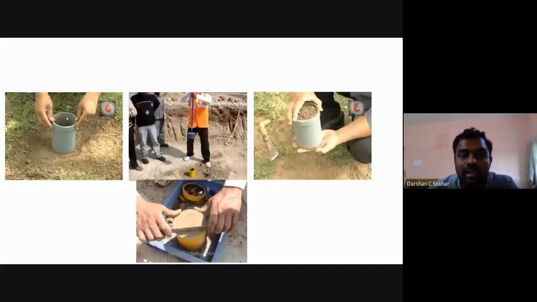Once you have done this, above this you place the dolly. Then using the rammer, you start hitting the core. What is the number of blows that you have to hit? There is no fixed number of blows. You can directly hit 5 blows or you can hit 10 blows. It doesn't matter at all.